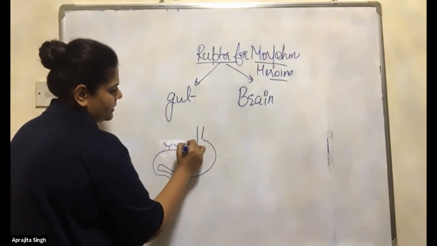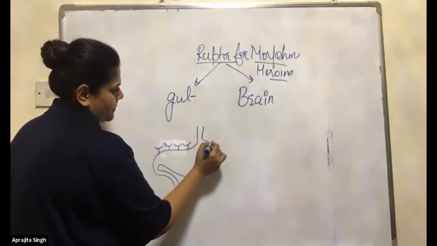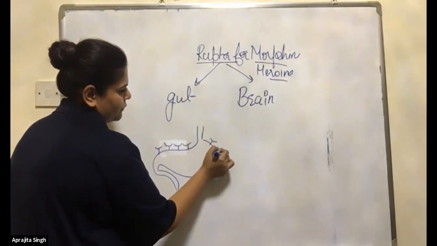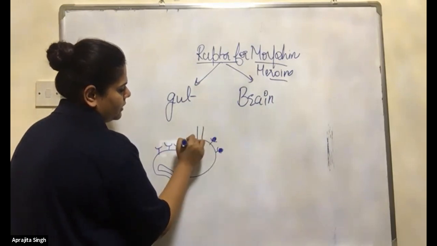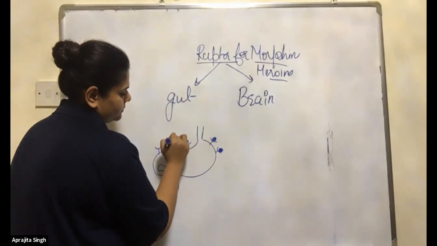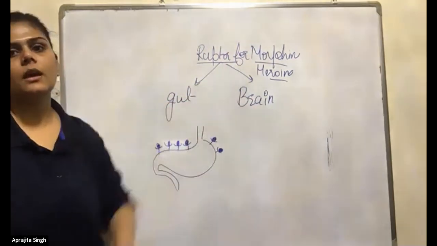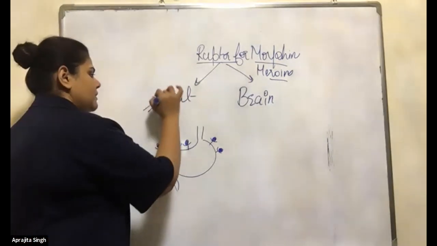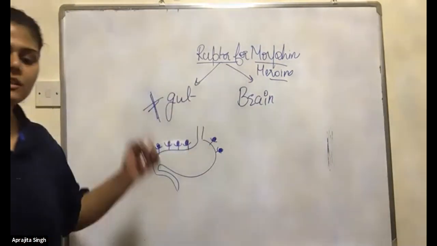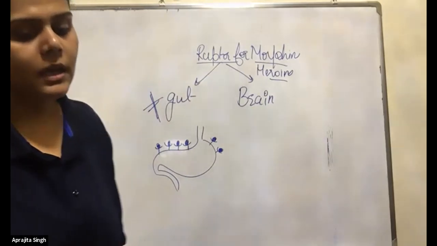Like this, we have the receptor, where the morphine will stick. Gut and the brain. You have to remember them. It's very important. Each and every point till now is equally important.